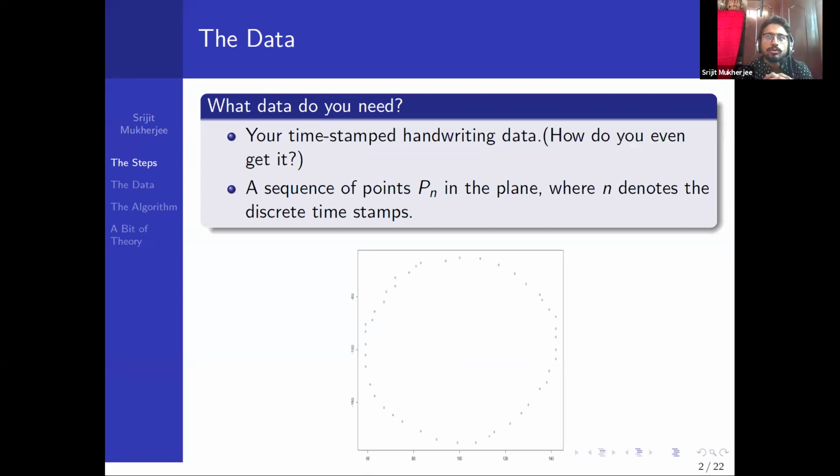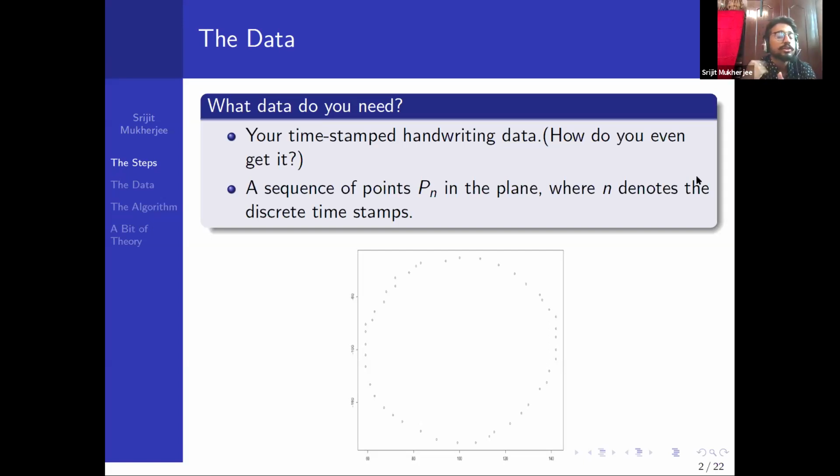Suppose you write your name on a piece of paper and just give it to a computer. It will not really work in that way.